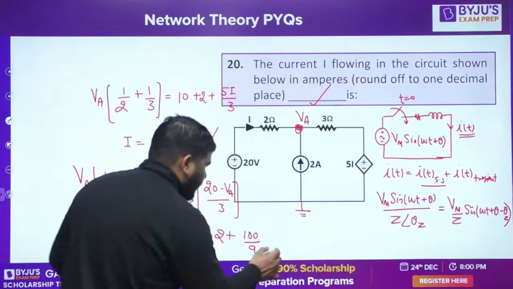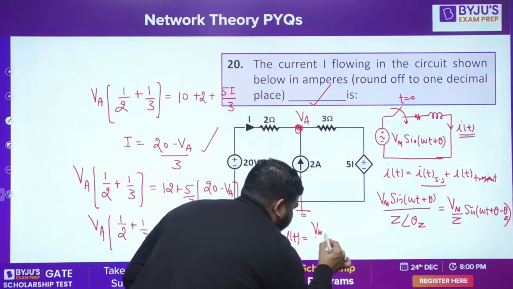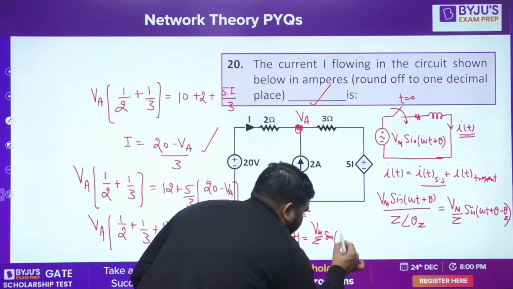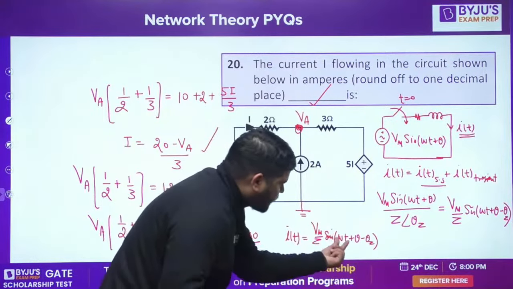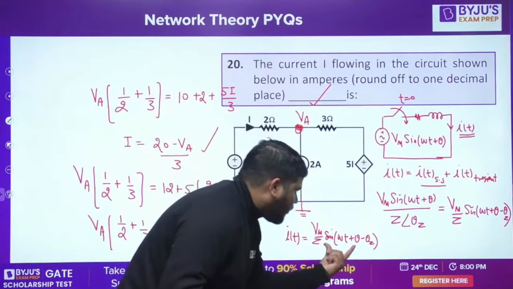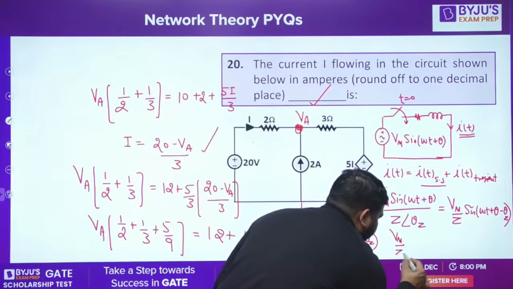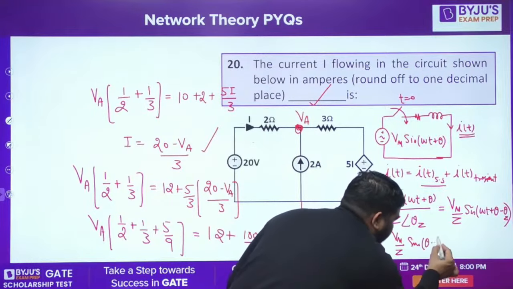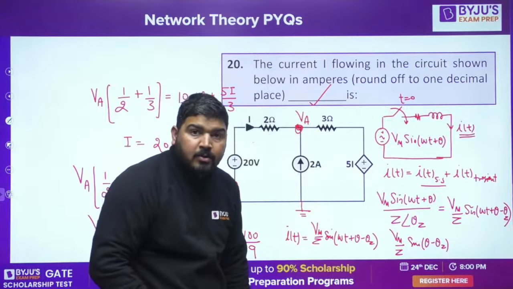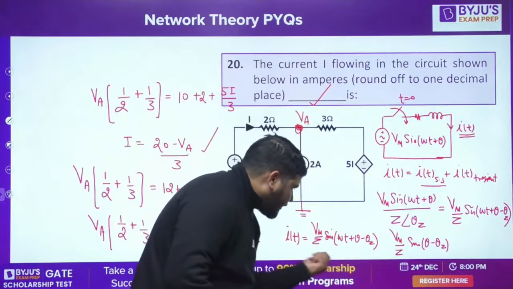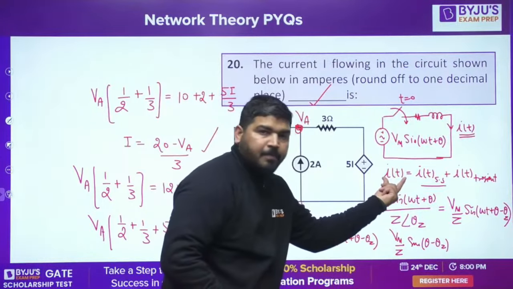So now the total current is the steady state current, Vm by Z sine of omega t plus theta minus theta Z. At omega t equal to 0, its value is Vm by Z sine of theta minus theta Z, which is not 0. To make the total current 0, I have to subtract this same value, so that at omega t equal to 0 it becomes 0.